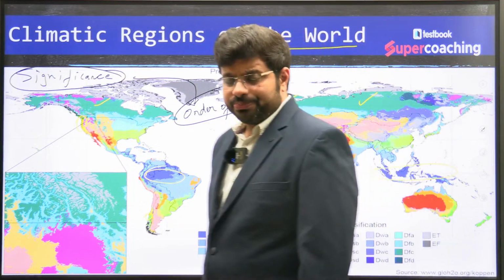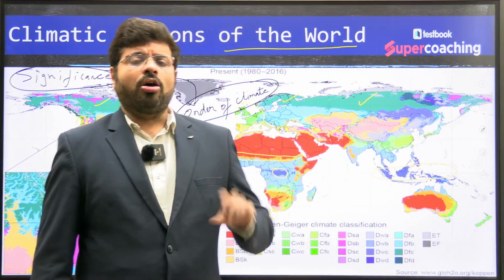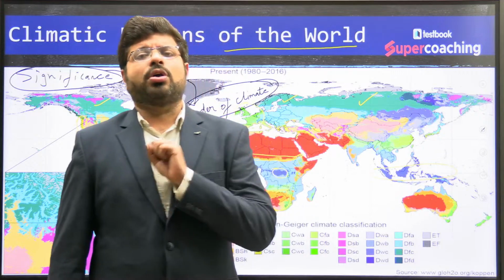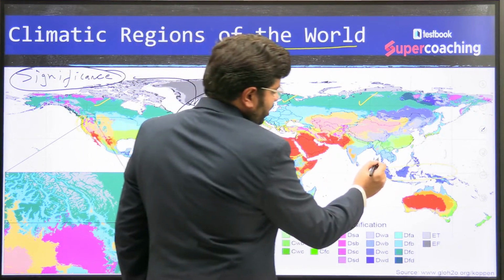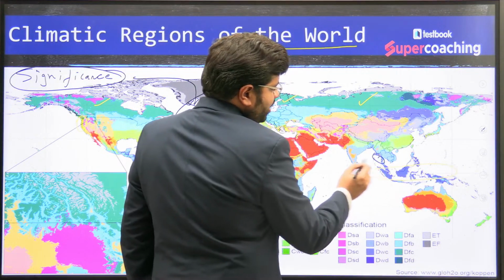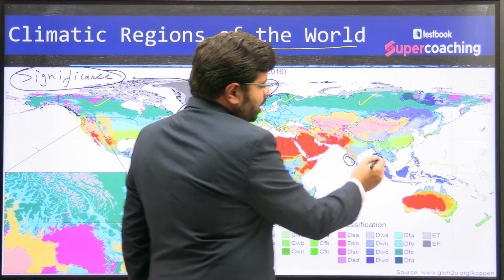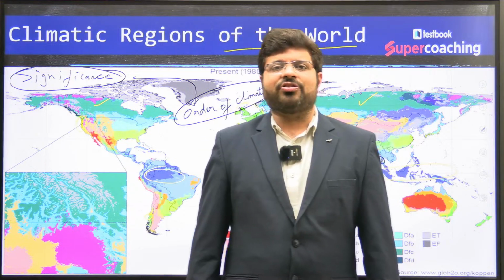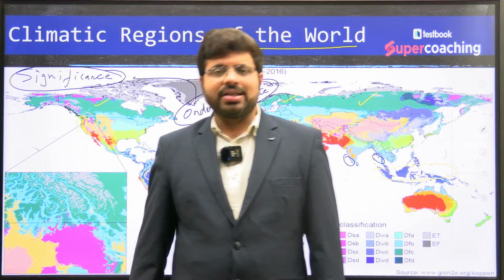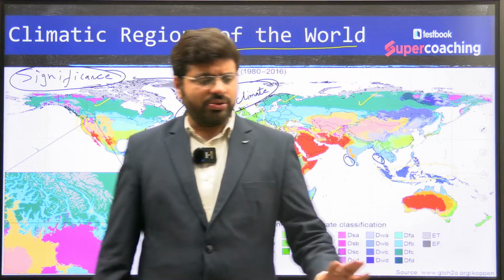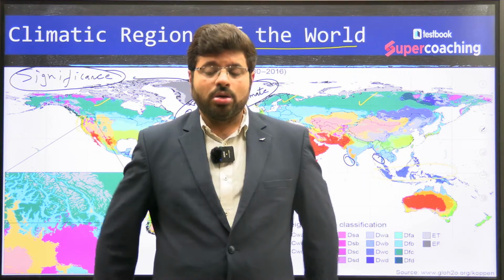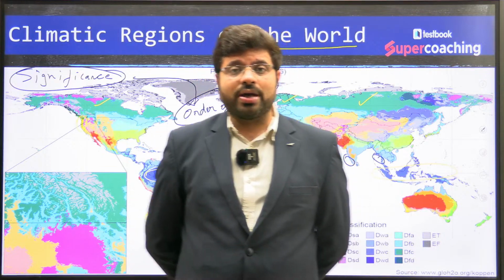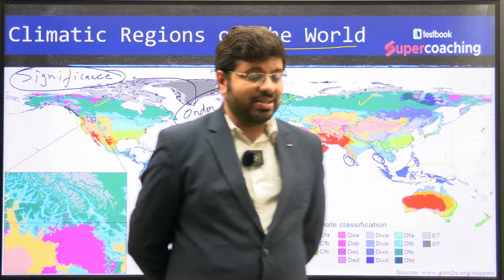For example, Kerala or South India, which is typically a monsoonal climate, is more or less similar to the regions of Thailand. So this is Thailand, this is Kerala. You will see that more or less they have a similar kind of climate. The regions of South India compared with Thailand, that's what the comparison is. Now the learnings, which is why we are trying to understand this topic, are in this way.